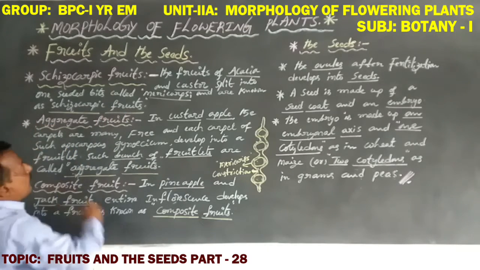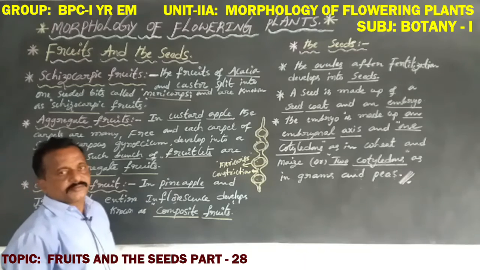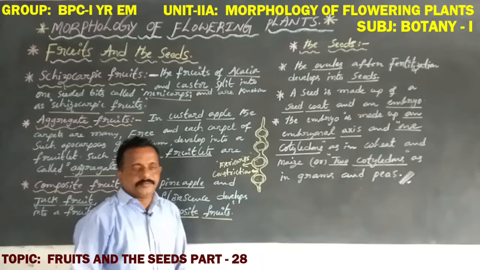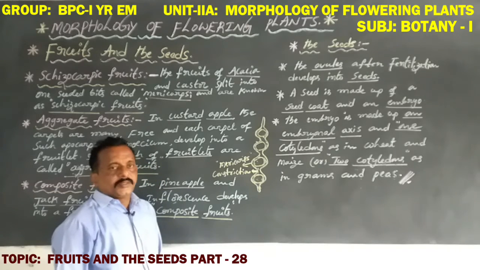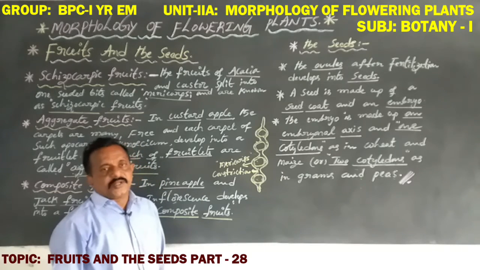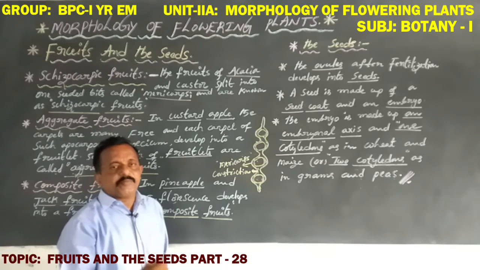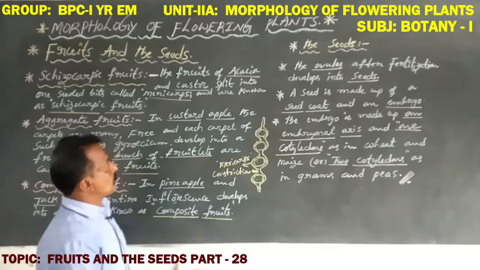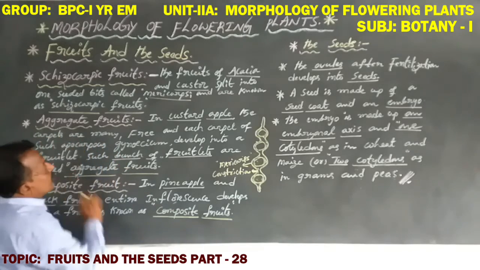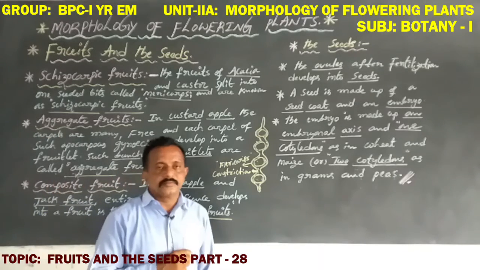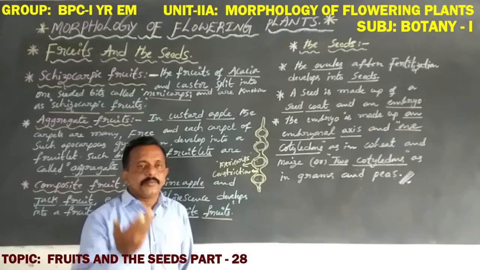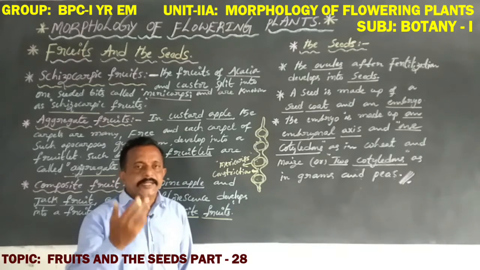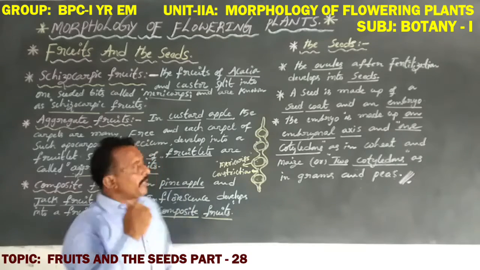Next, coming to aggregate fruits. Dear students, in custard apple, Telugu name Sitaphalam, scientific name Annona squamosa, the carpels are many. The ovary contains more than 2 carpels.